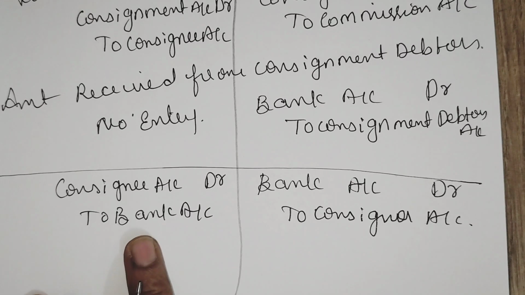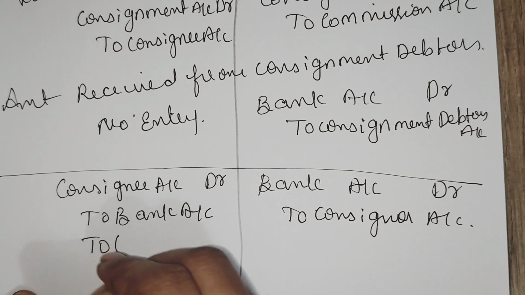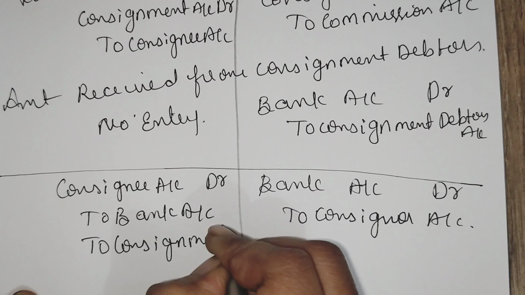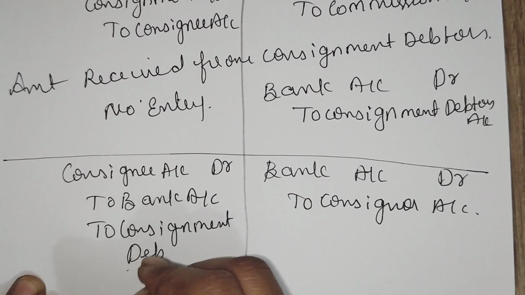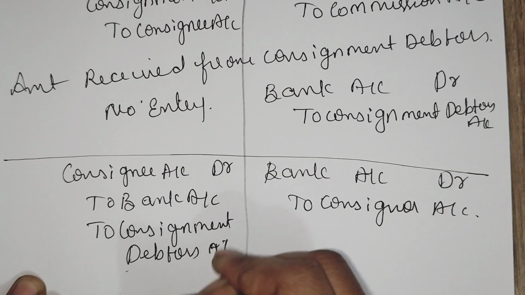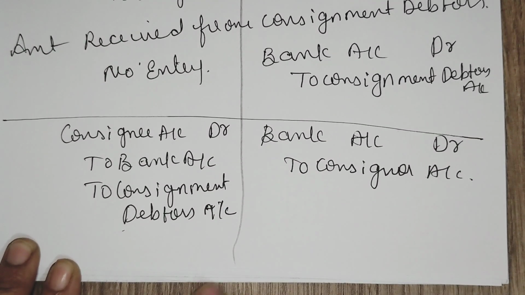This entry we are passing in case it is directly collected by the consignor from consignment debtors account.